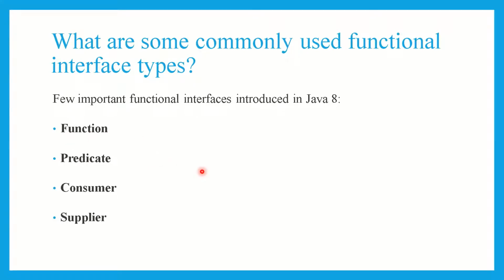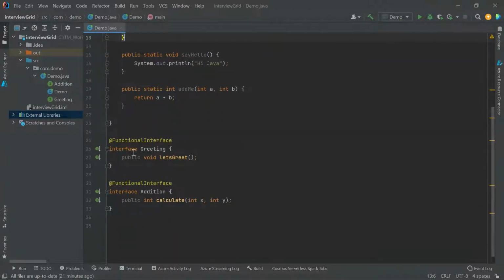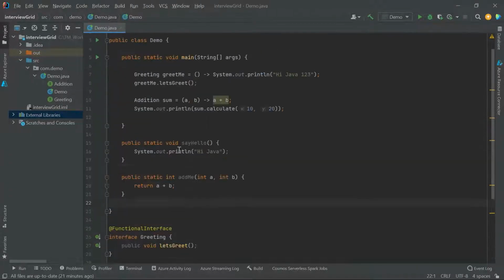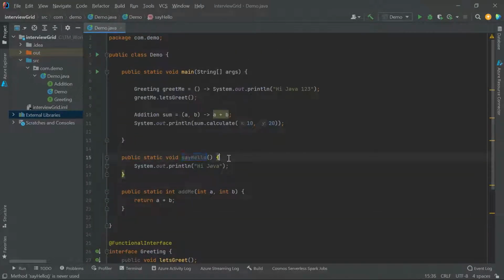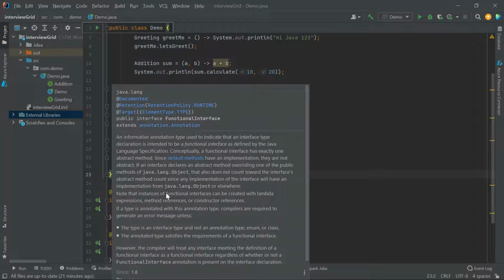Before that, I'll quickly go back to the example where we left off in the previous part. If you remember, in the previous lesson I showed you this sayHello method, the typical way we write a public static void sayHello method, and I converted it to a lambda expression, this one. To use any lambda expression, we have to declare a variable, and that variable should have a type, which is nothing but a type of functional interface, which I created last time and showed you. This is the functional interface which I created. Now we are going to see what functional interfaces Java has already provided us.